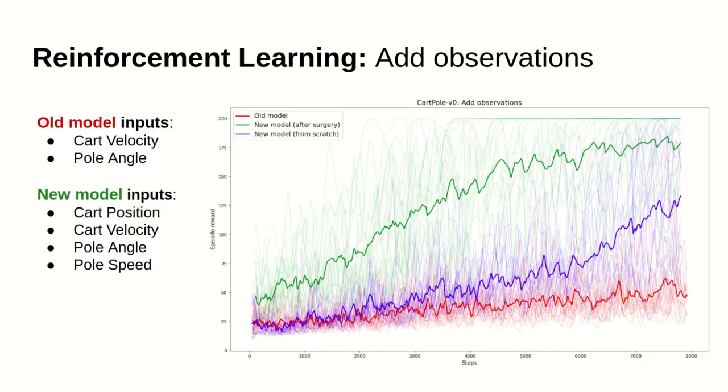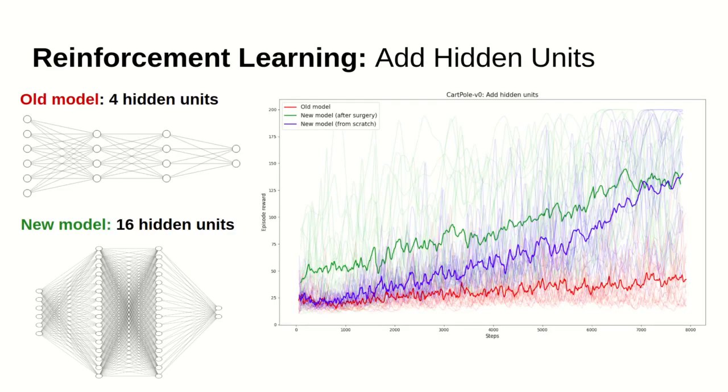As a first experiment, we train a model that can only see the velocity of the cart and the angle of the pole. Then, we transfer the learned weights into a new architecture that, this time, takes as input the full observation space. As we can see from the results, the model, green line, now performs better by a high margin. For comparison, the blue line in the plot shows what would have happened if we trained the new architecture from scratch, using the whole observation space from the beginning.